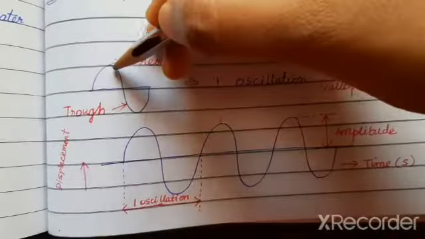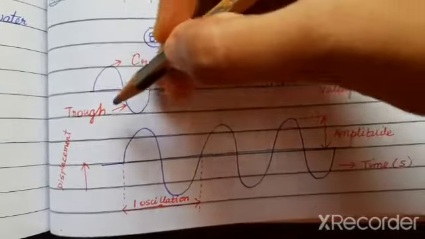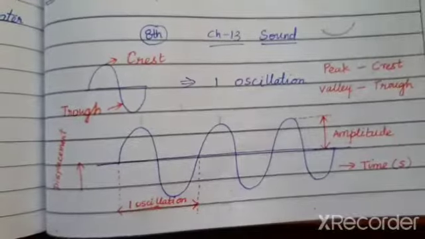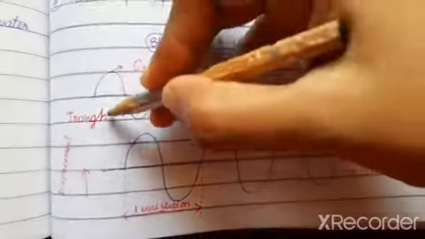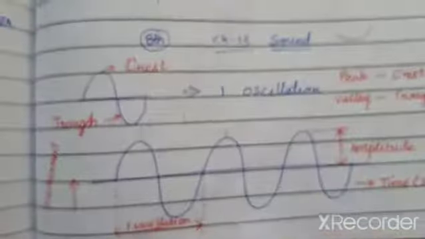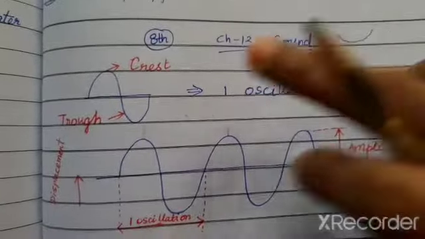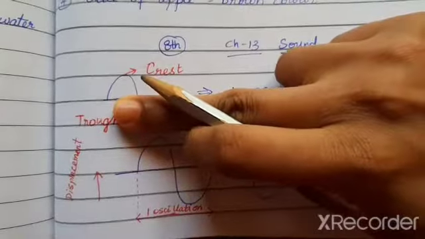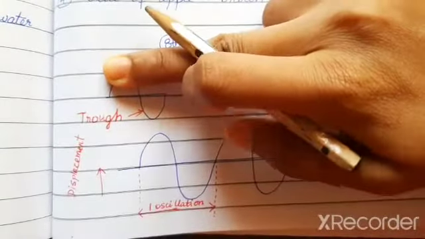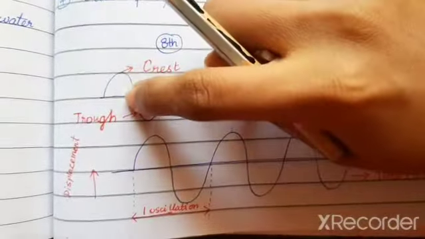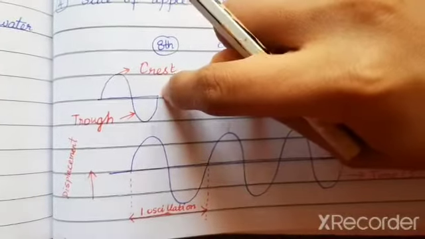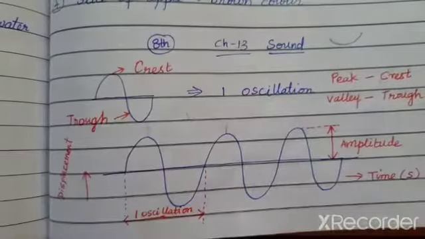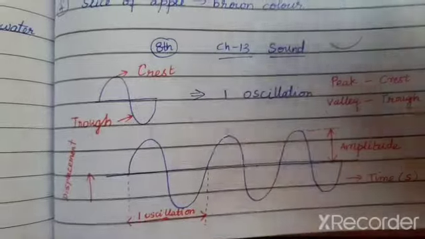A wave will have a crest and a trough. If you see here, the first half, that is in the top portion, it's like a mountain and the bottom is like a valley. So one mountain and one valley will be one wave or an oscillation of a wave.